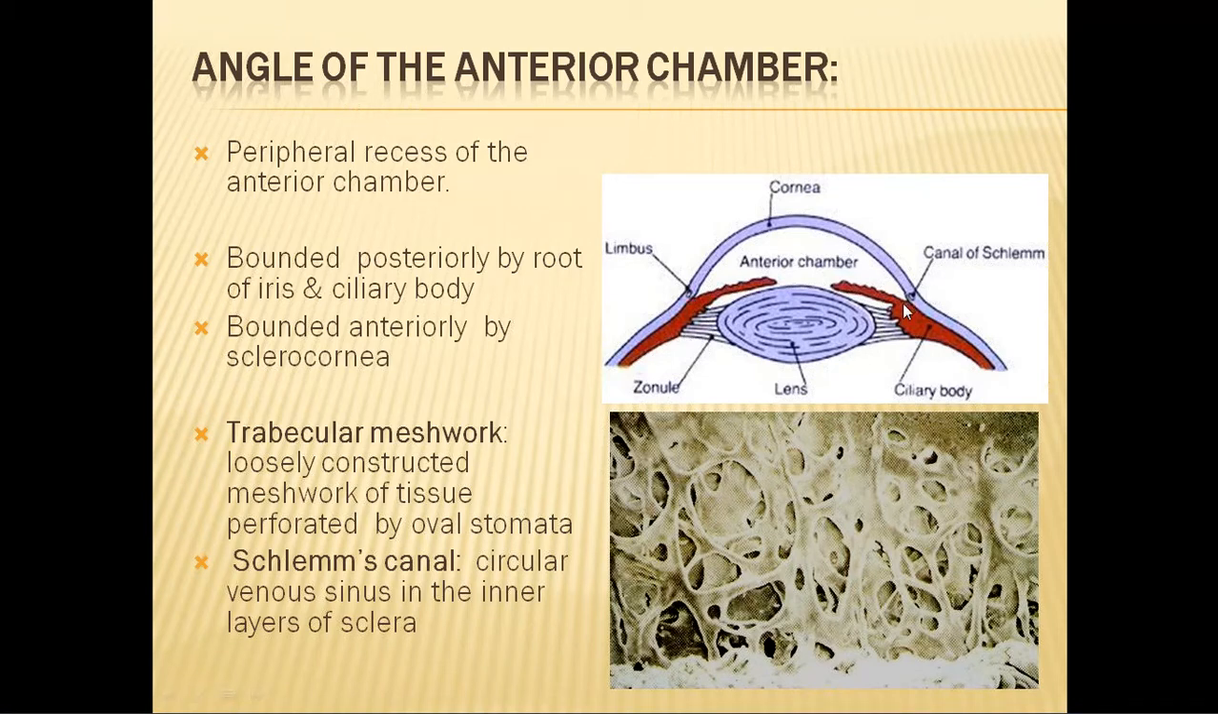Here you should understand that the ciliary body is like an isosceles triangle. This is the base of the ciliary body. And these are the sides. From the center of the base of the ciliary body, the iris takes its origin. This part of the iris is called the root of the iris.